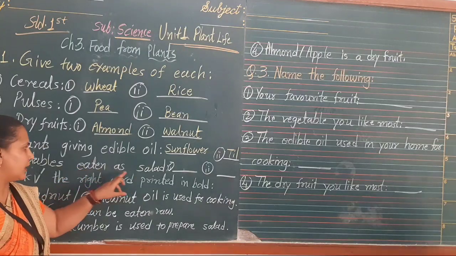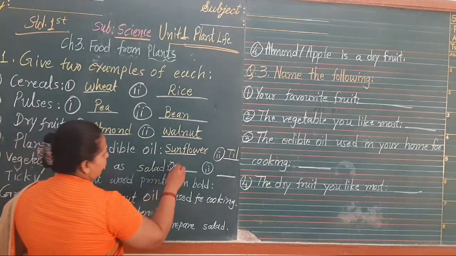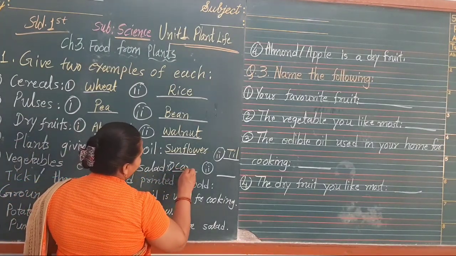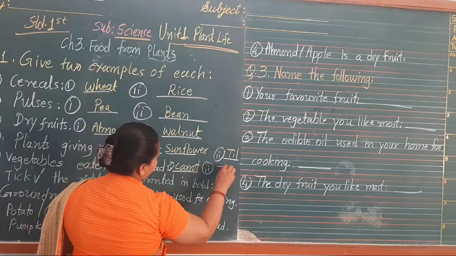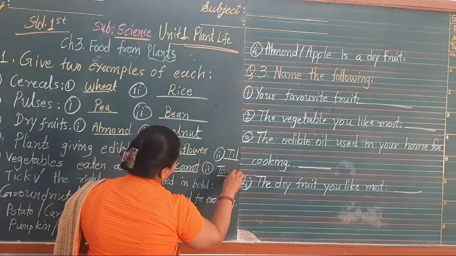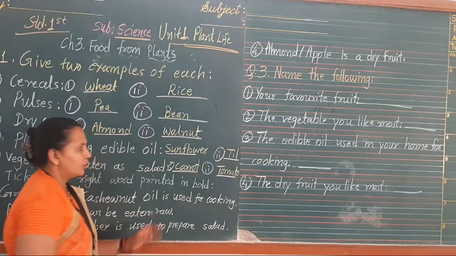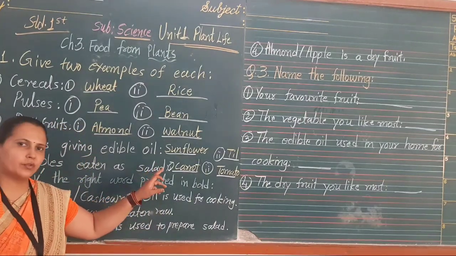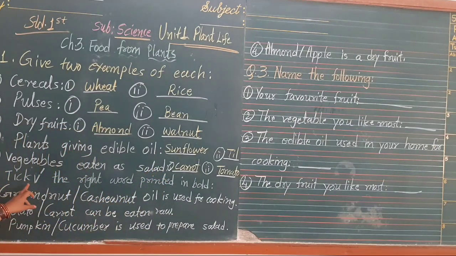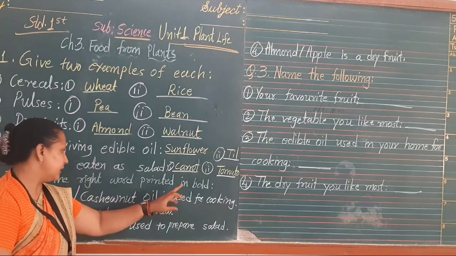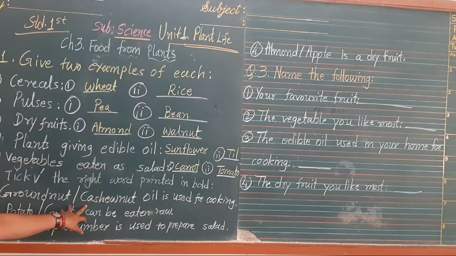Vegetables eaten as salad: carrot, tomato, cucumber, beet, you can also write here. Take the right word printed in bold. These two words are there. You have to choose which one is right. Let's read first, understand it and make a tick mark.